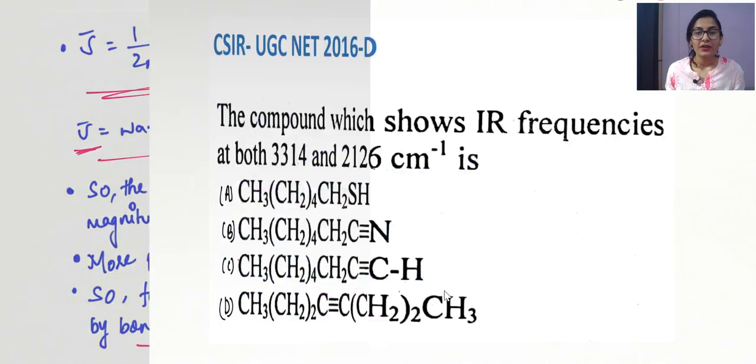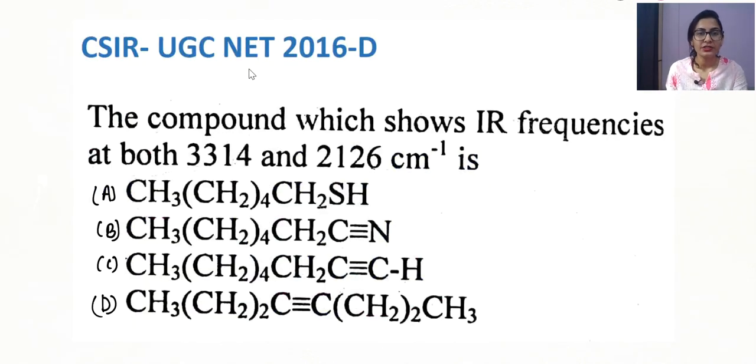Now we are going to focus on one more question, which was asked in the December 2016 CSIR UGC NET exam. Again I would suggest you stop the video right here and try it by yourself.